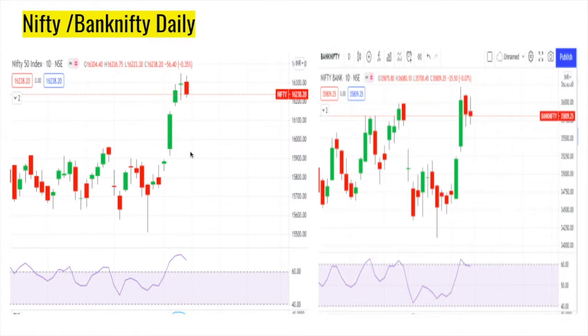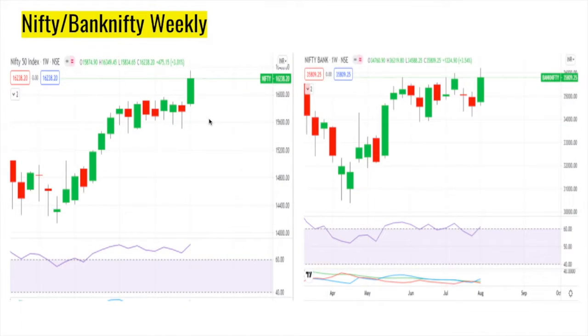So this is the daily Nifty and the daily Bank Nifty. You can see three inside bars coming in the Bank Nifty. Here, two inside bars, and one inside bar inside the doji can be seen on the left side on Nifty. The weekly candle is a breakout clearly after consolidation of 6 to 7 weeks, and here also you can see a weekly wide range bullish breakout.